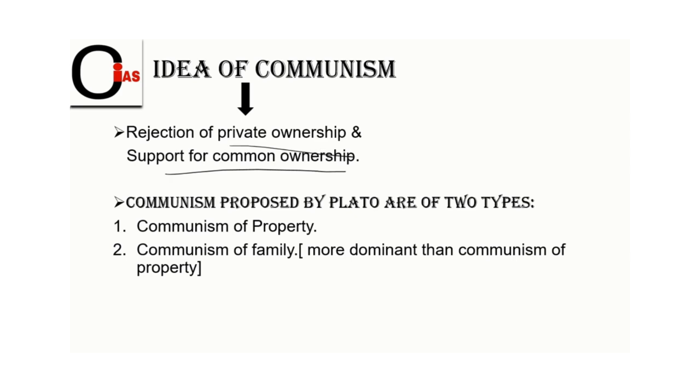And communism proposed by Plato is of two types. One is communism of property, and second is communism of family. Here, friends, communism of family plays a vital role in the huge corruptions and in nepotism. Why? Because property is the byproduct of family. First family came, then only property came here. So we should understand how family plays a vital role in corruptions and nepotism.